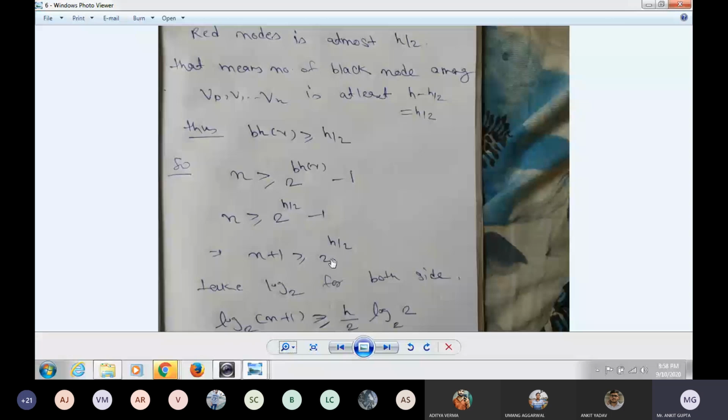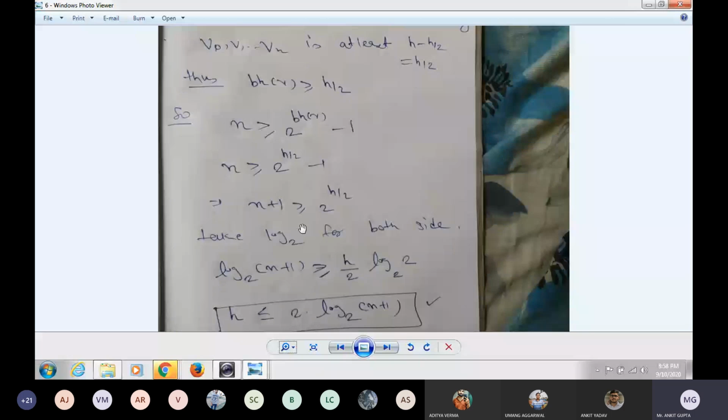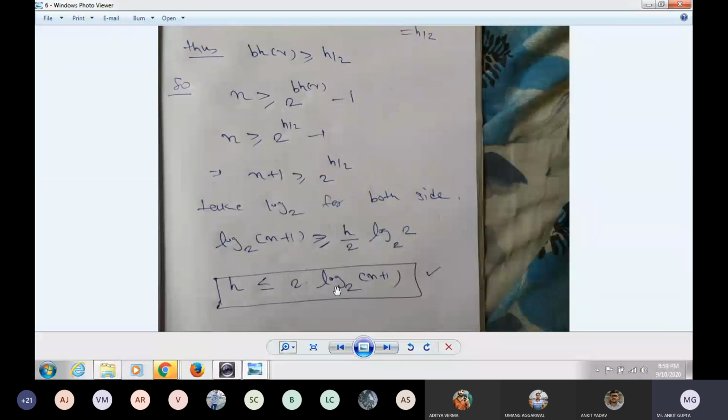Now take log base 2 on both sides. So log base 2 of n plus 1 is greater than or equal to h by 2 times log base 2 of 2, that is 1. So now the height is less than or equal to 2 times log base 2 of n plus 1. You have to remember this. This is a formula. This is the height. If the tree has n number of nodes, the height is less than or equal to 2 times log base 2 of n plus 1. Is it clear? Then I will stop here.